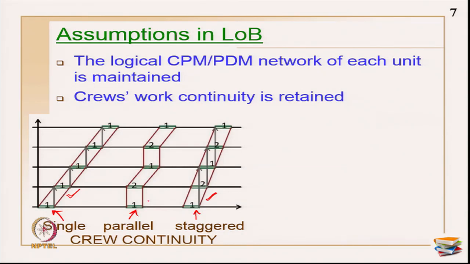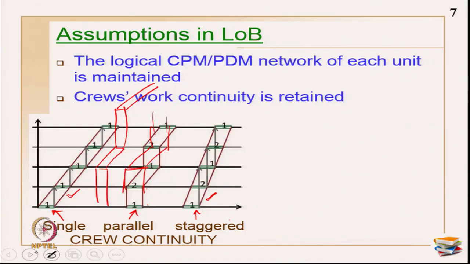Parallel is keeping 2 crews in one, or if you want to have 3 crews, then keep all the 3 like this, then you start here and then you move all the crews. So, primarily you are having something like tower formations. I may have something like this, and then this starts from here and then I will have something vertical and then it goes on. This form of a parallel notation is difficult to model or represent. So, the assumption made in LOB is that continuity we are maintaining, but we are maintaining it in a staggered form only. That is what we are doing in LOB.